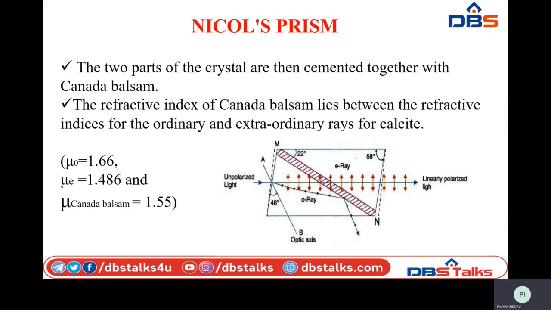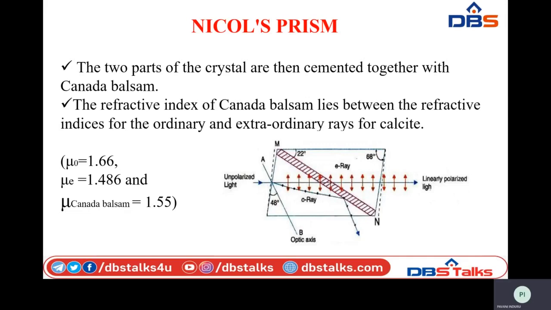Whenever unpolarized light is incident at the point of incidence perpendicular to the principal section, it splits into two rays, the O ray and the E ray. Since the O ray is ordinary, it follows all the laws of refraction, and whenever it strikes the Canada balsam layer, it is completely absorbed by it. Whereas the extraordinary ray passes through the Canada balsam layer and comes out of the crystal as a linearly polarized wave. This is how the construction of the Nicol prism works.